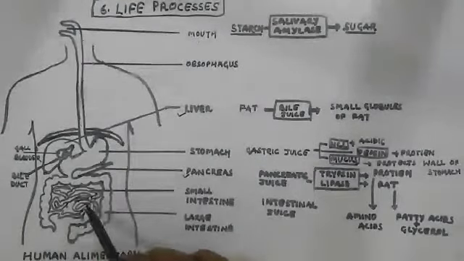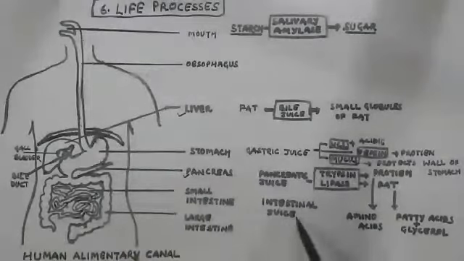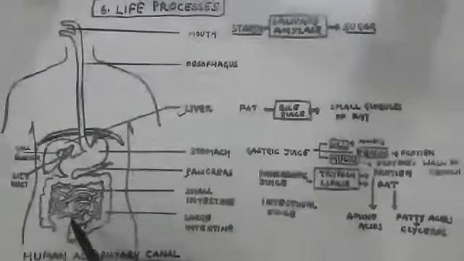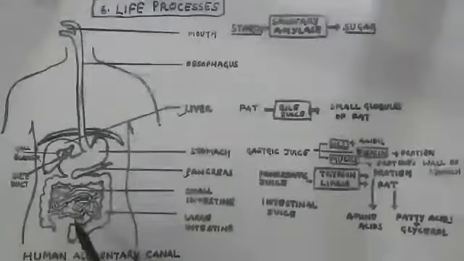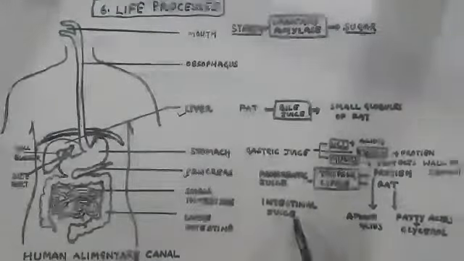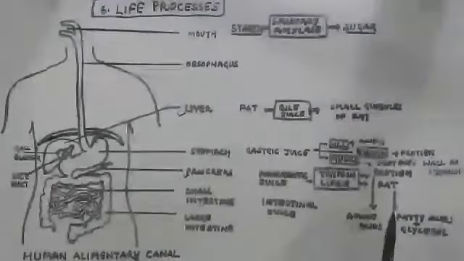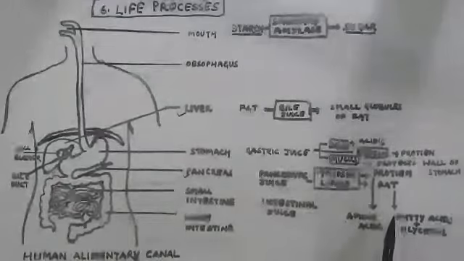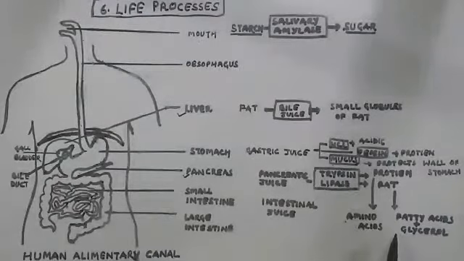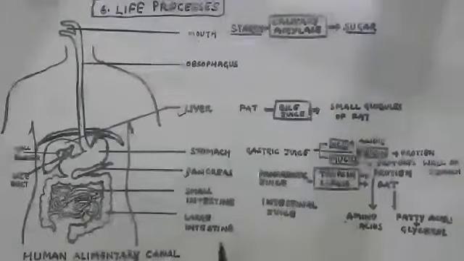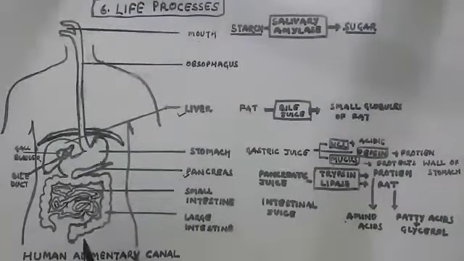And here the intestinal juice, which is secreted from the glands present in the intestine, converts protein into a simpler molecule, that is amino acids, and fats into fatty acids and glycerol. Ultimately, there is no gland in the large intestine; it only absorbs water.